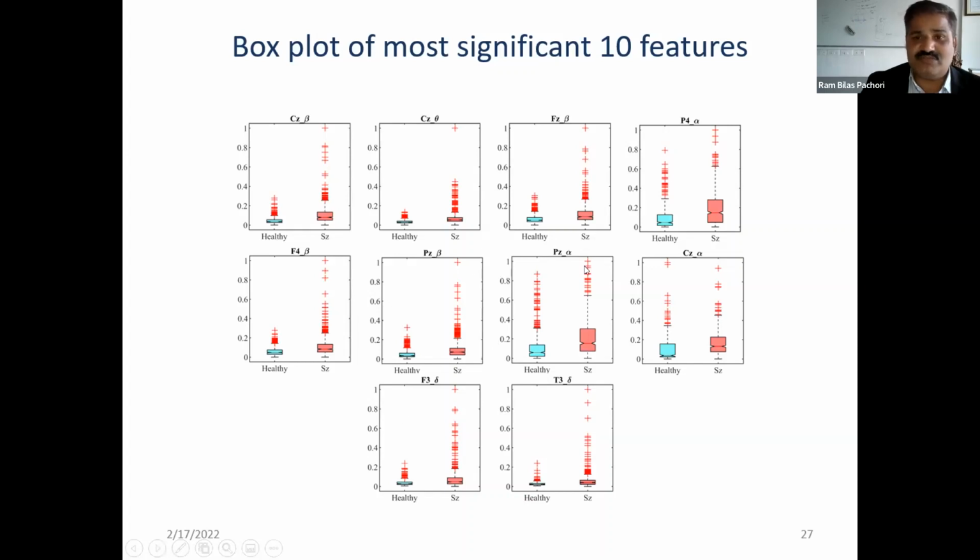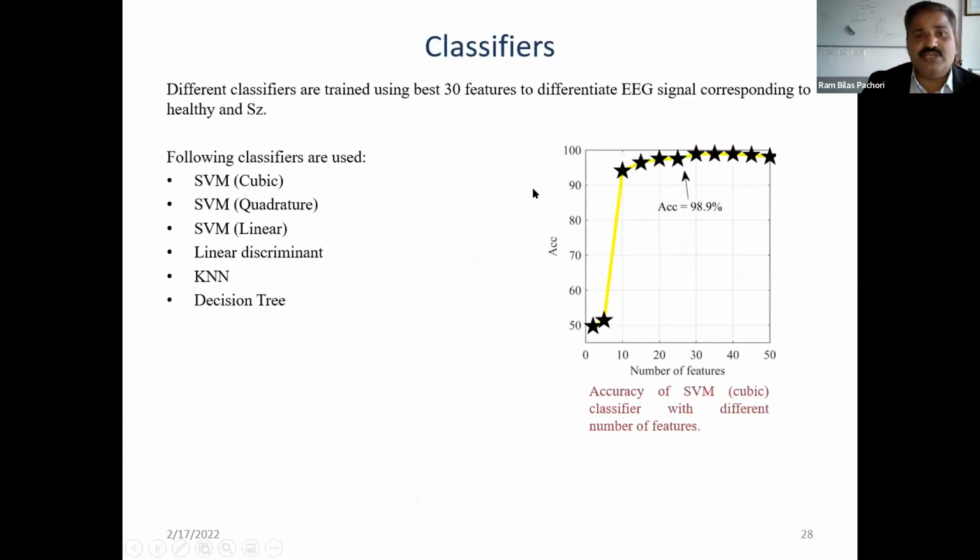You can see from these box plots that the two classes, healthy and schizophrenia, can be nicely discriminated with these features. So these features are discriminative in nature. And then we have used machine learning based classifiers. Different classifiers are trained using the best 30 features to differentiate EEG signals corresponding to healthy and schizophrenia classes. This number of 30 features was determined by trial and error, and after 30 features we don't have a significant change in the classification accuracy.